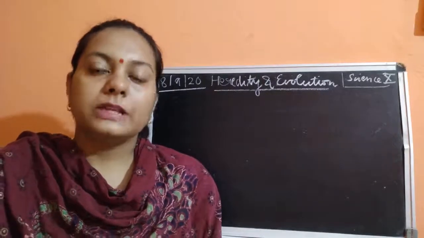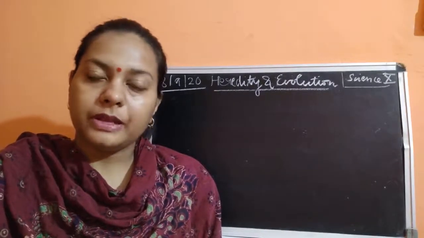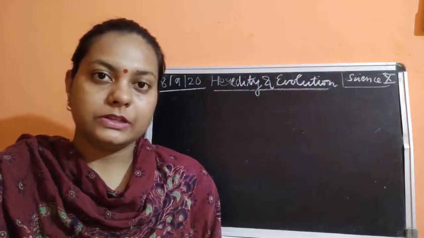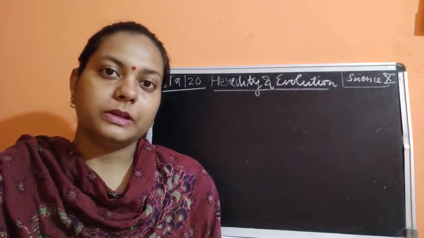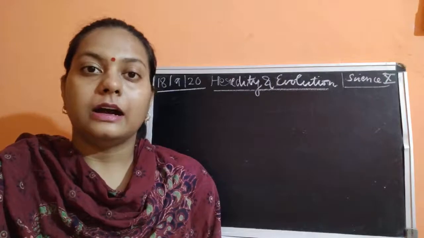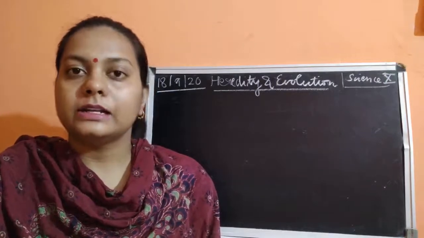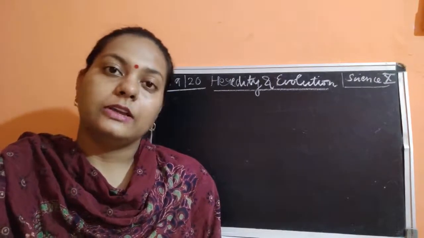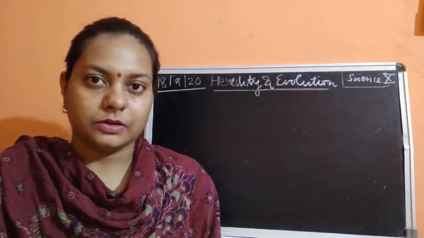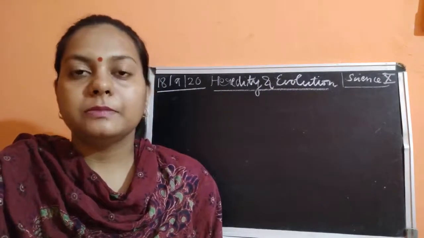Some of the characteristics or features are being transmitted from the parent, but there are certain genes, certain information, which is not being passed on. How is this passed?